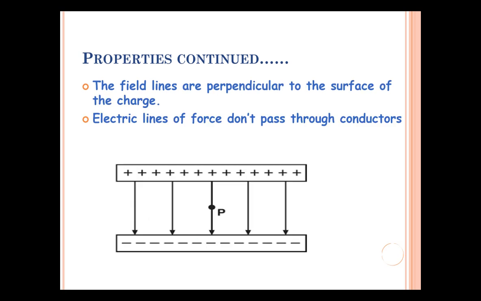Electric lines of force are always perpendicular to the surface of a charged conductor. If we consider a parallel plate, one is positive and another is negative, then the electric field developed between these two plates is represented by equispaced parallel lines which start from the positive plate and end at the negative plate. These lines do not pass through the conductors, but they can pass through the insulators. That means these lines are not crossing along the thickness of the plates, but from one plate to another plate.